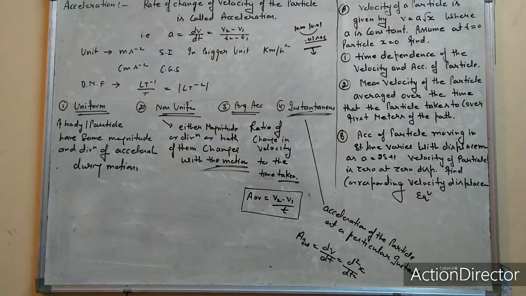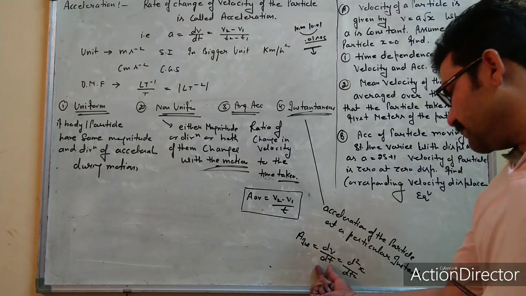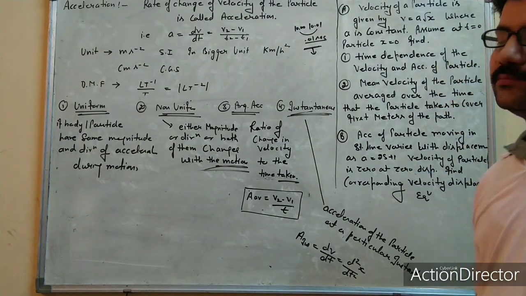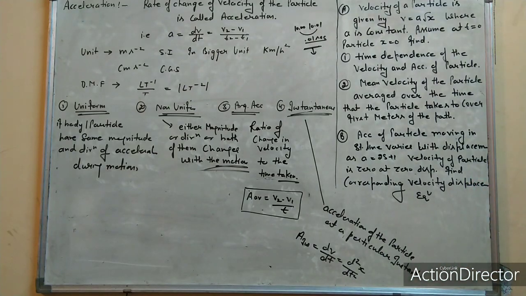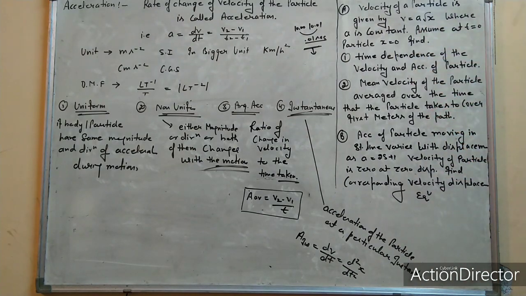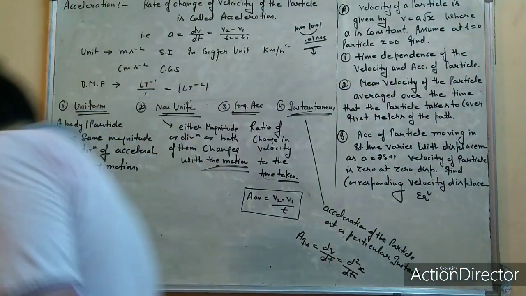I hope you understand very well. And one main thing: the time should be very small. Delta t tends to 0 in the limit. This is the formula for instantaneous acceleration. Now we will try this through numericals and check how these concepts act on problems. So let us start.